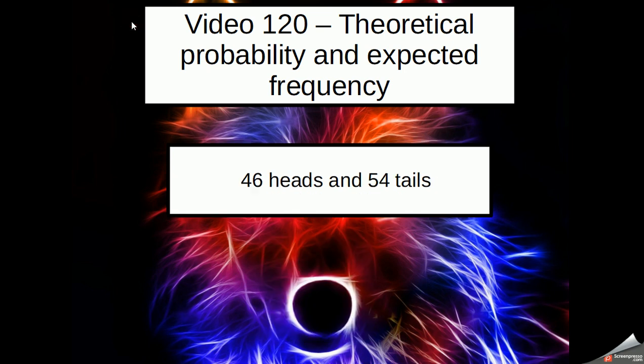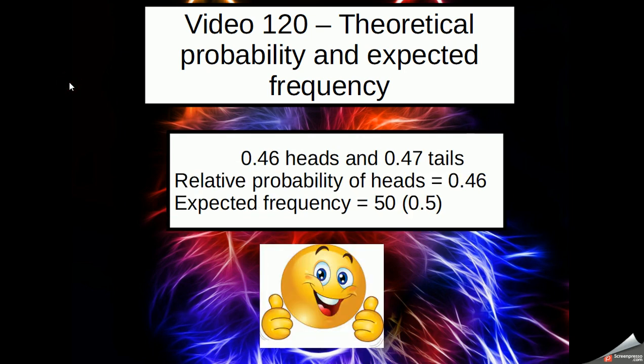Okay, so this time I toss the coin 100 times and we get 46 heads and 54 tails. So we're expecting to be even closer to the 0.5 mark. Well, 46 times out of 100 will be 0.46, 46 divided by 100. And I don't know why I put 47 here, which should be 54, but 54 divided by 100 is 0.54. Sorry for the correction there.